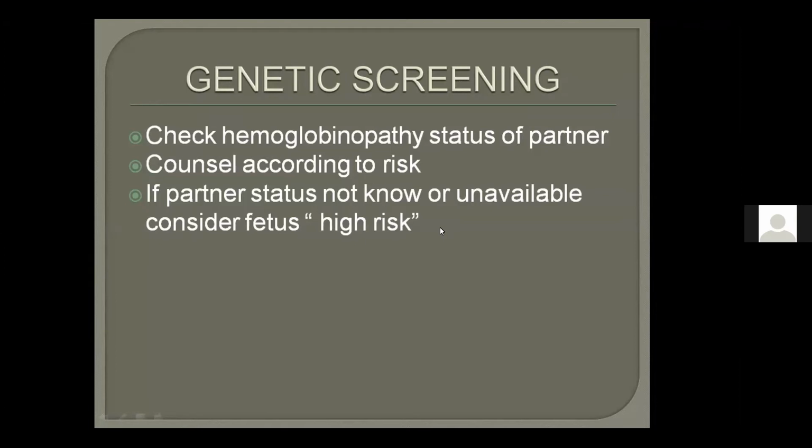The other is the partner. If the partner's status is not known, maybe the partner is not available and you cannot check his status, so what will you do? You will consider the fetus at high risk. If the partner status is not available or not known, or the partner does not agree to checking his hemoglobinopathy status, then we will render the fetus as high risk. This is a very important point. It sometimes comes in SBAs that the partner is not available, or the woman does not know the partner, that it was a one-time encounter. So the fetus should be considered at high risk.